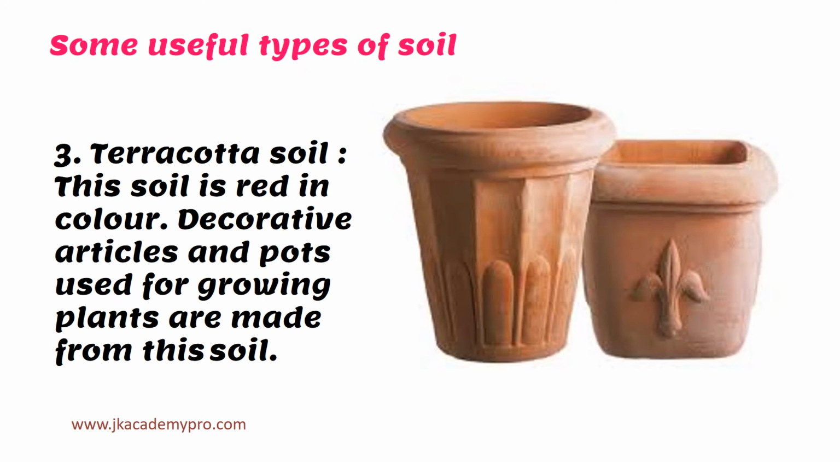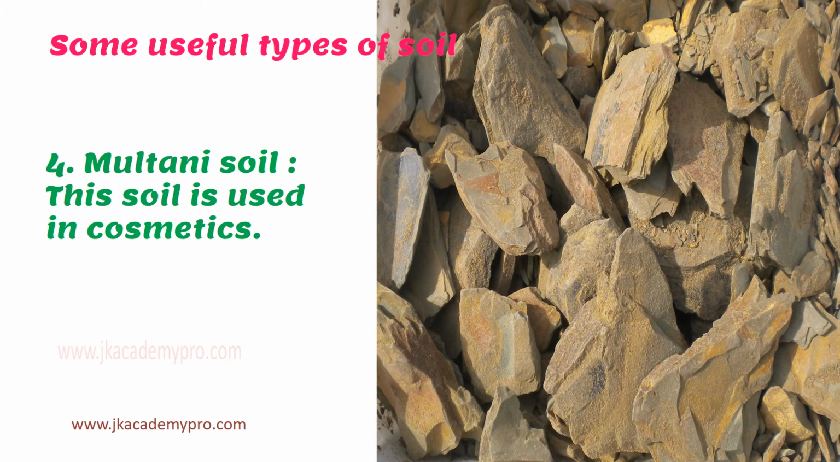The third type of soil is the terracotta soil. Now this soil is red in color and we can make decorative articles as well as pots that are used for growing plants from this soil. The fourth type of soil is the multani soil. Now this soil is used in cosmetics, that is when they use it for making the face mask in cosmetic products.